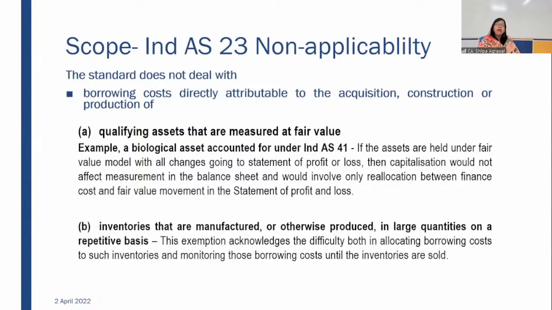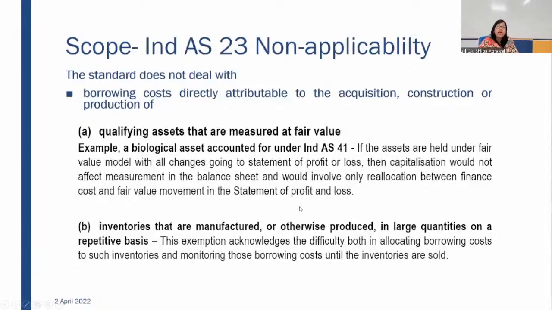See, if for a particular date I have measured any biological asset, say for ₹100, and after 1 year, in the next reporting date, I am measuring it as 110. So this 10 is the change in the fair value, which will be routed to profit and loss. So in that case, 10 rupees is already being expensed out in the profit and loss. Borrowing cost, which is included in that 10 rupees or in the 100 rupees, is already there.